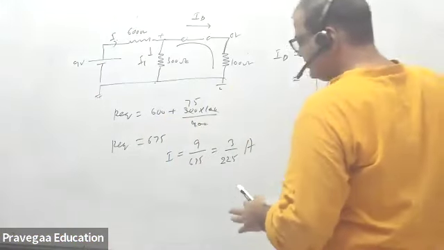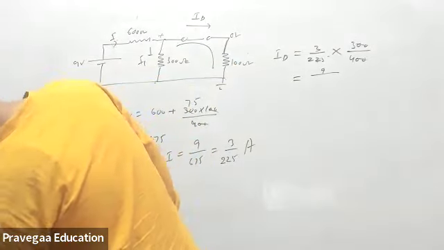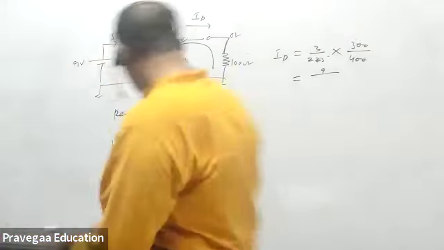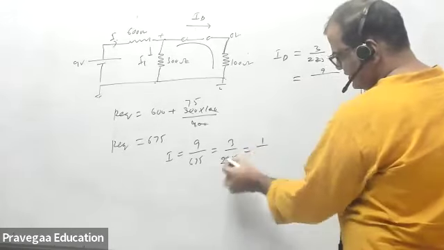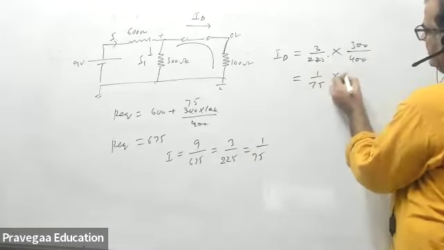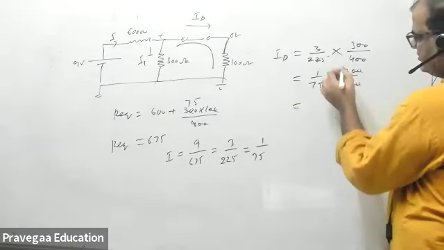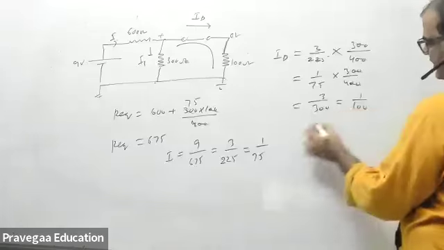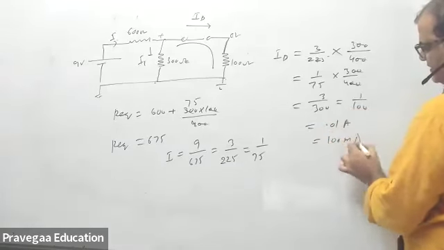Just check this calculation first. This is 675. This is correct. 6 upon 675, 1 by 75. Correct. So this is basically 1 by 75. So you can use 1 by 75 and 300 divided by 400. So how much will come? Tell me. 3 upon 300, 1 upon 100, that is 0.01 ampere, that is 10 milliampere.